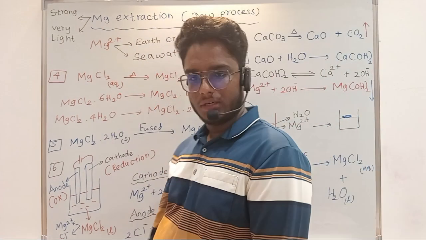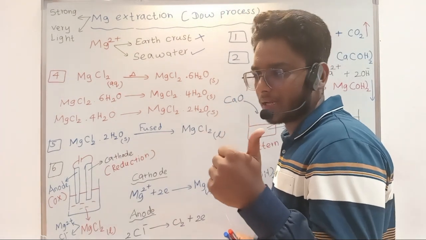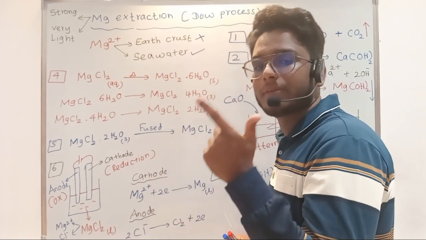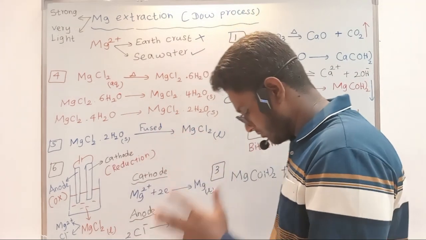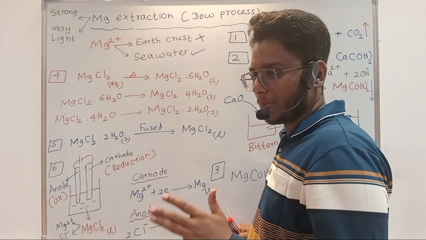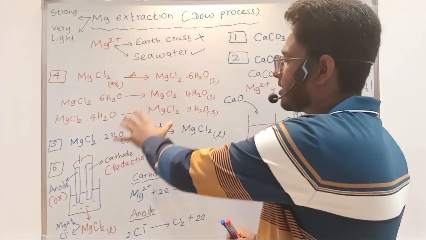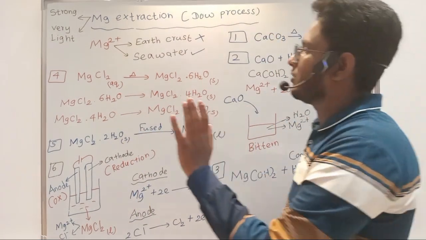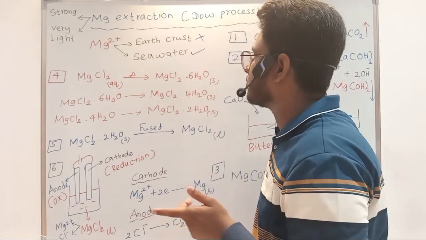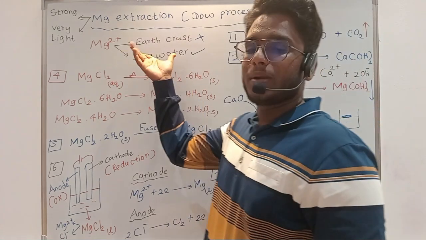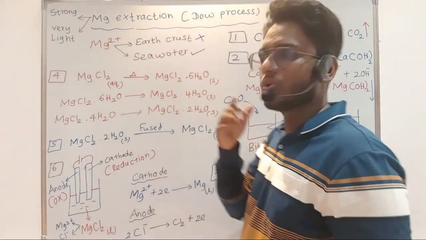Now when you take seawater, what are the ions present inside it? The ion that is most available in the seawater is sodium plus, and the second most available ion in the seawater is magnesium 2 plus, right? So in order to obtain magnesium 2 plus, first you must remove sodium plus from the seawater. I have erased that part due to lack of space. If you all want, you can go back and take a screenshot, okay, because this is a recording. In the seawater you will be having sodium plus and magnesium 2 plus, so in order to obtain magnesium 2 plus, first you must remove sodium plus.